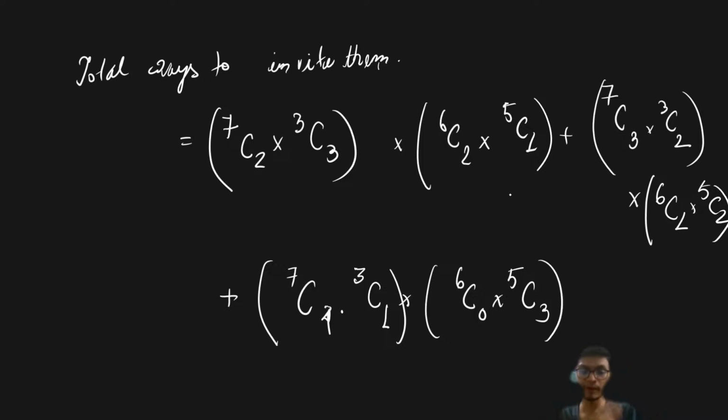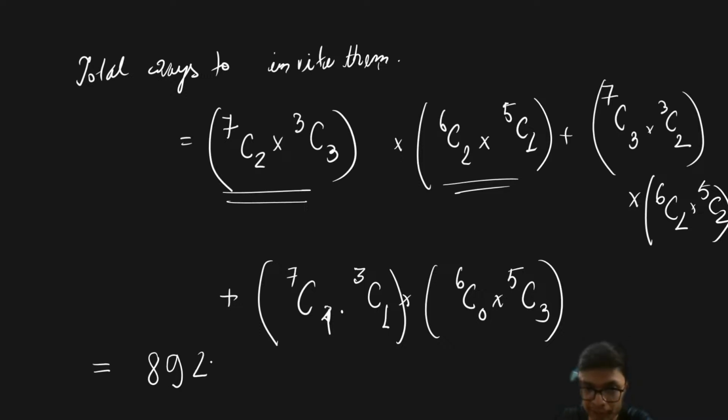That is going to be the total number of ways to invite 4 boys and 4 girls for a picnic, such that 5 persons are from group A and 3 from group B. So that gives you the answer. If you solve each term individually, multiply, and add them up, you will get the answer as 8,925.